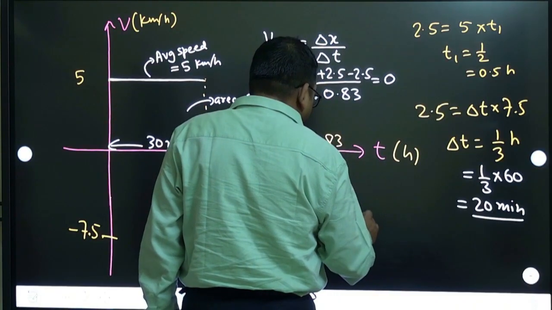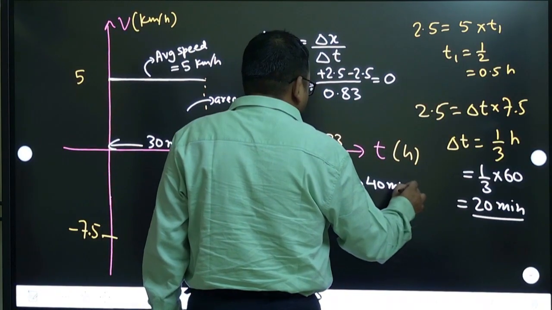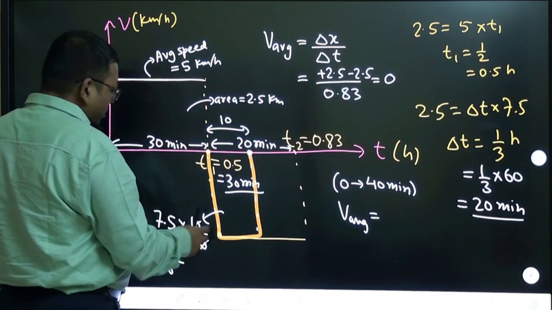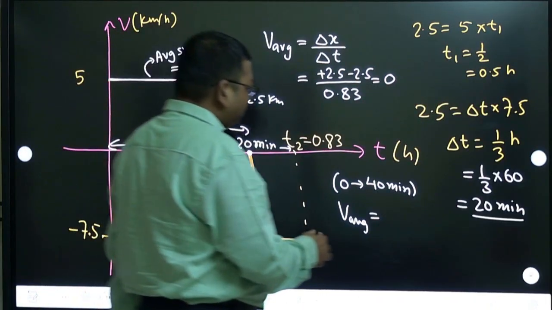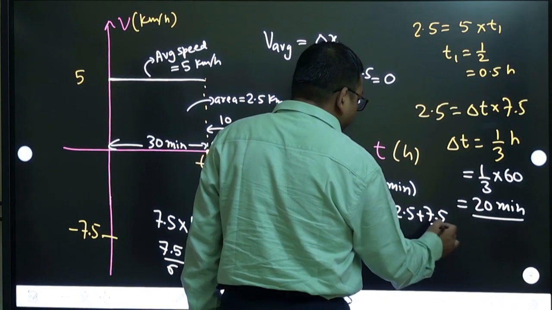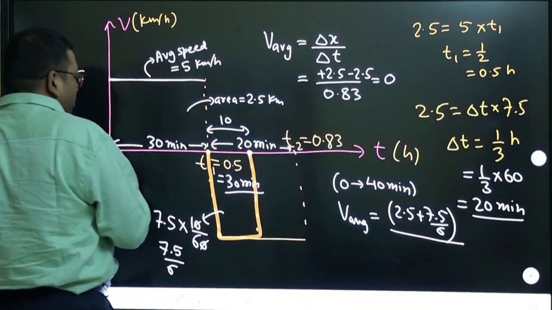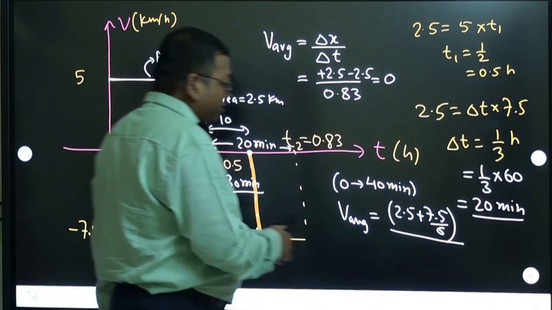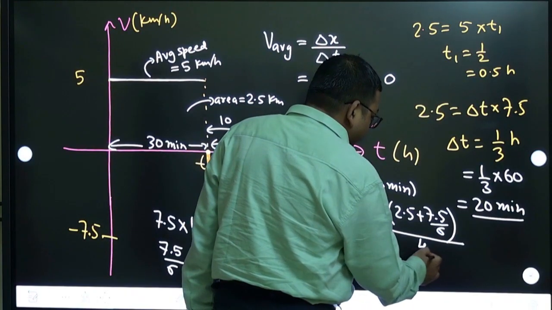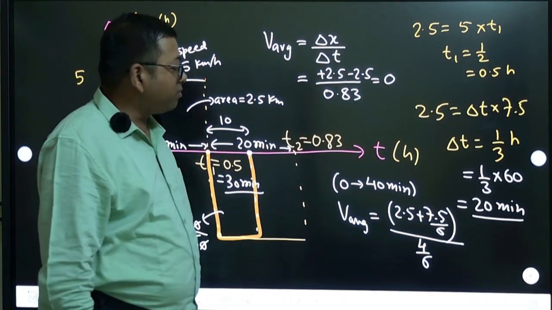Now let us say the total distance will be how much, because you want average speed from 0 to 40 minutes. So average speed is total distance, so already 2.5 kilometer, and this area is 7.5 by 6. So total distance is 2.5 plus 7.5 by 6, right? This distance by time, which you have to keep in hours. So this is 40 minutes total time, 40 divided by 60, so 4 by 6. Now you can do this calculation, right? Definitely we can find out the average.